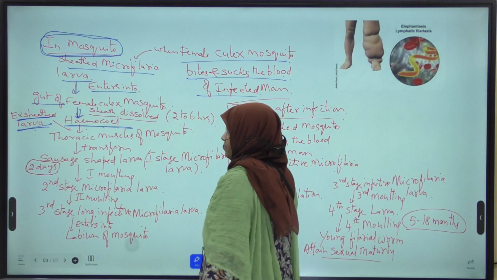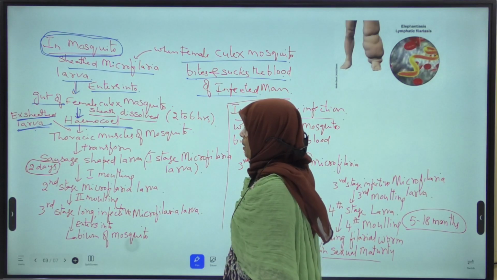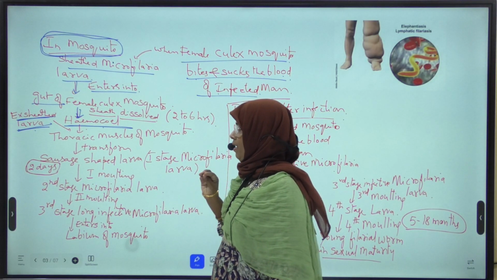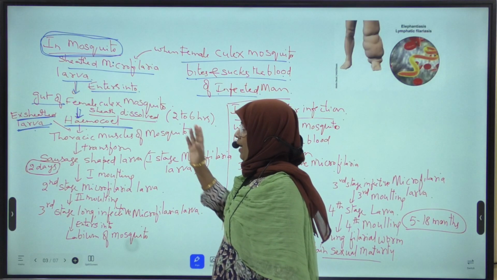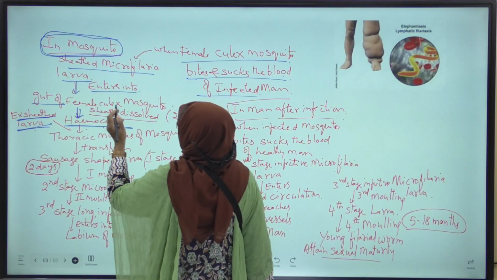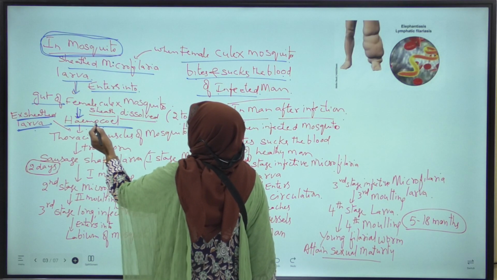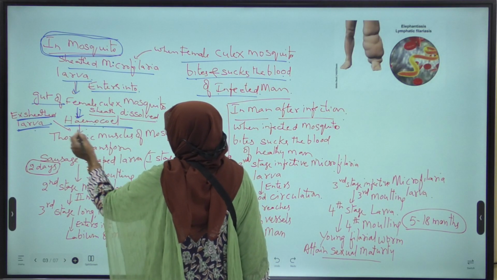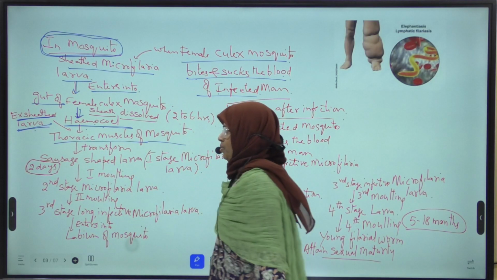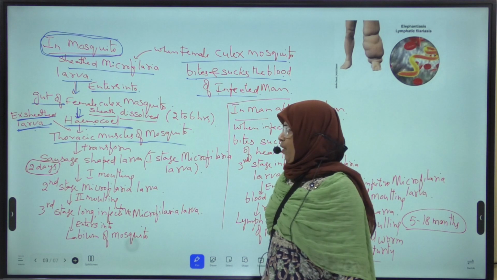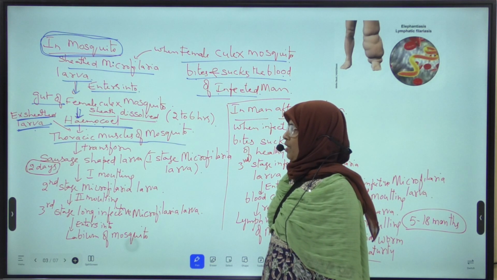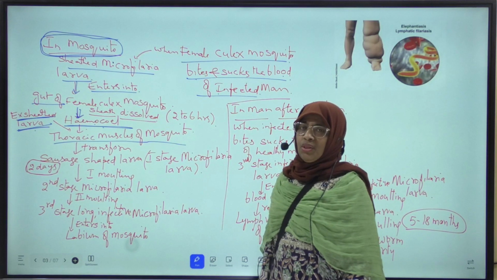From the hemocoel, this ex-sheathed microfilaria larva enters into the thoracic muscles of the mosquito, the muscles present in the thorax region.